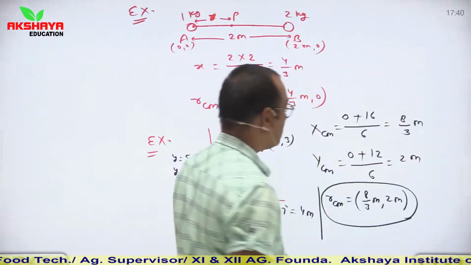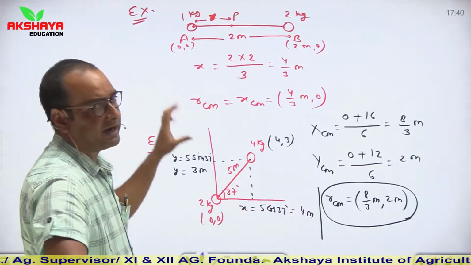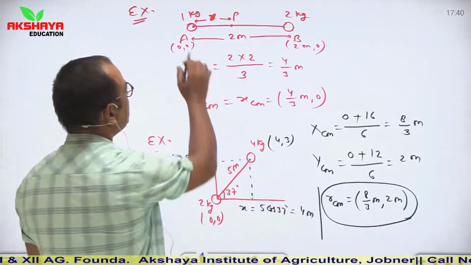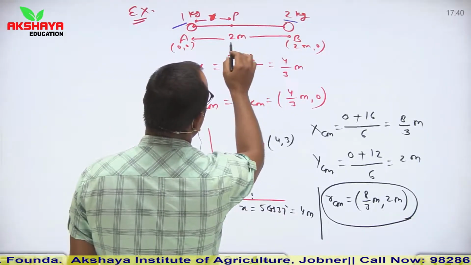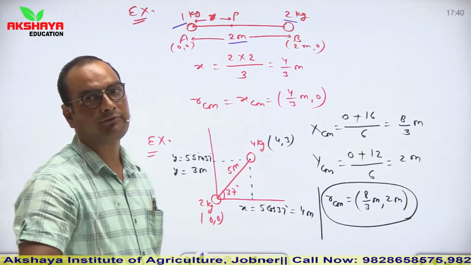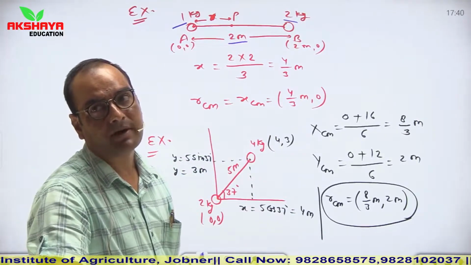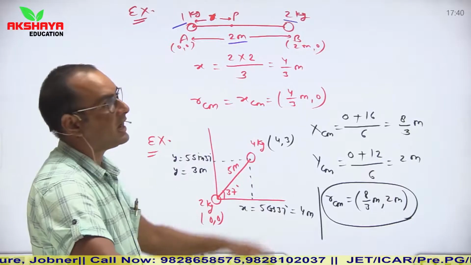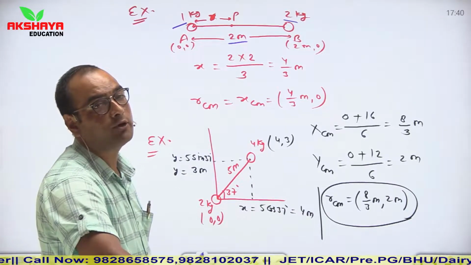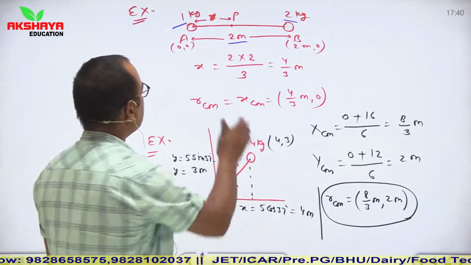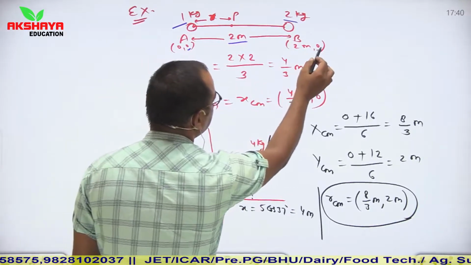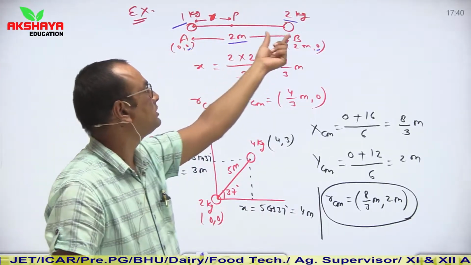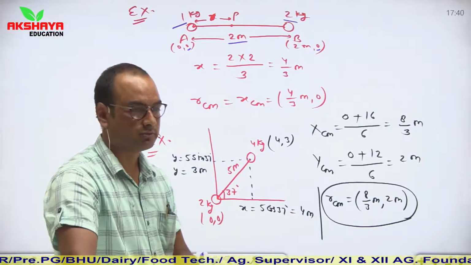Next, let us discuss some patterns of questions. Here I am considering that two objects of masses 1 kg and 2 kg are separated by a distance of 2 meter. Then we have to find the position vector of the center of mass. Again, consider that these two masses are placed along the x-axis. It means the y component of the center of mass becomes 0, so here we are using y1 and y2 as 0. If I consider the 1 kg object at origin, then the 2 kg object will be at 2 meter, 0.